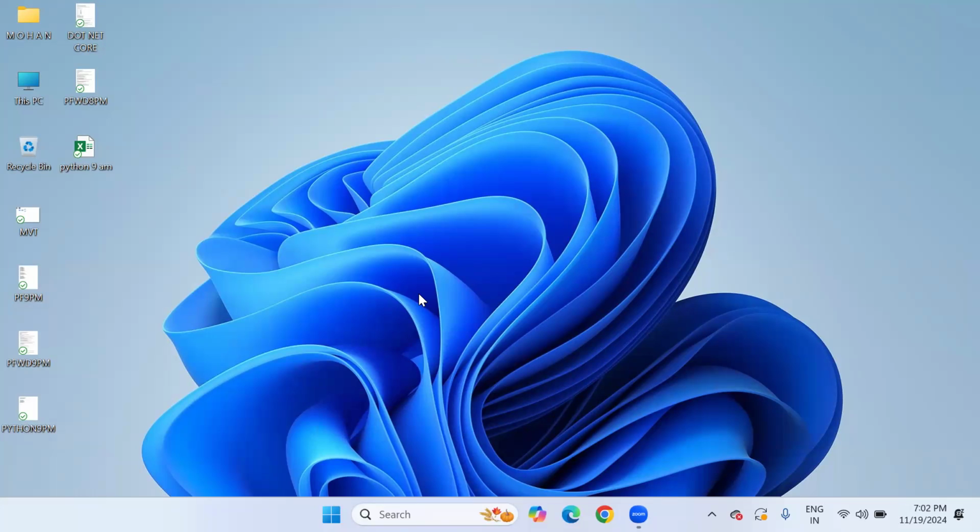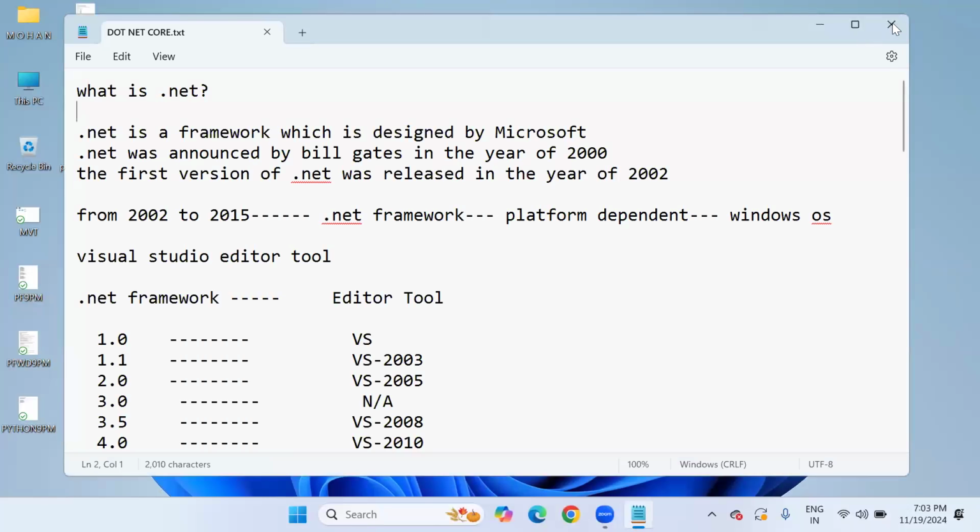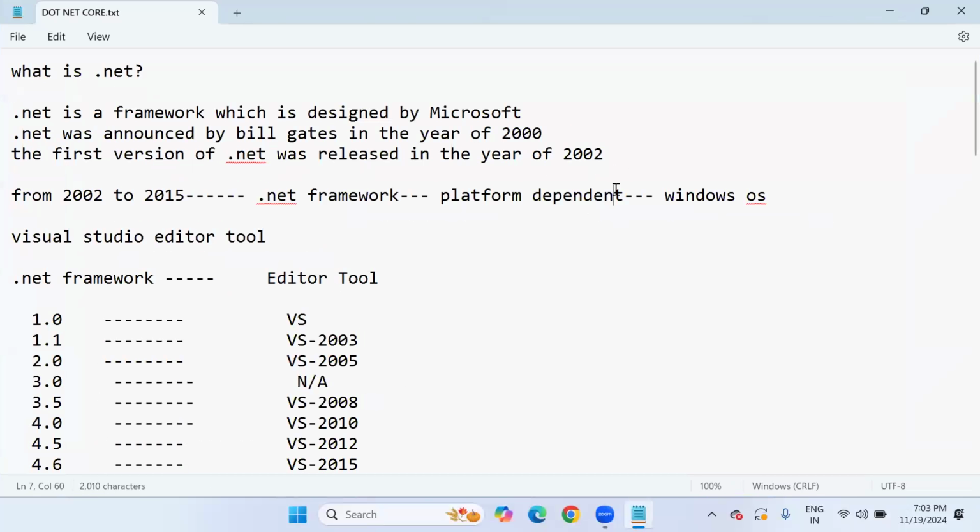Yes, let's start today's session. In the last lecture of .NET, we discussed just a basic demonstration. So look at this. Just quickly, I'll read the statements which I discussed in the last lecture.